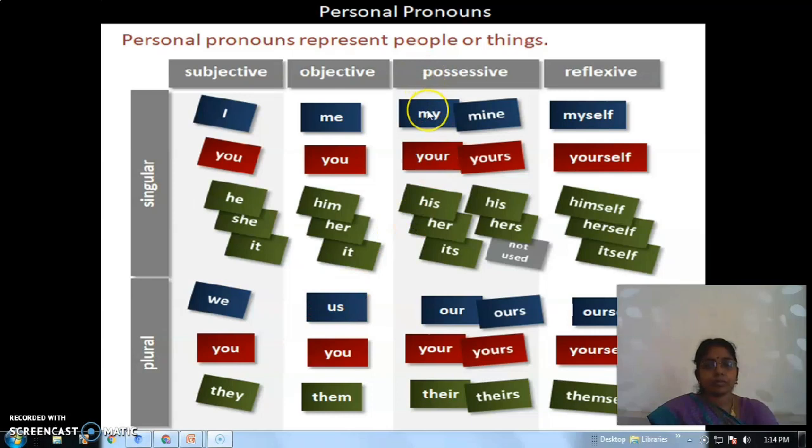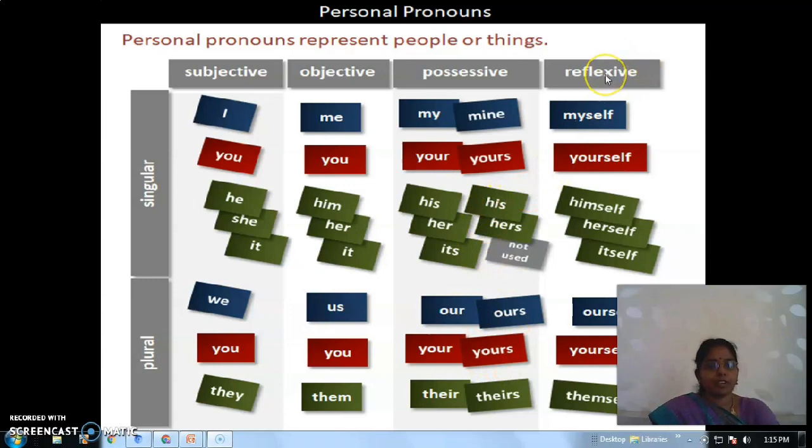Possessive: my, mine, your, yours, his, her, hers, its. Here nothing else is used; it's only our, ours, your, yours, their, theirs. Now I gave possessive pronouns as two categories. In future slides you will understand why these two categories are used.